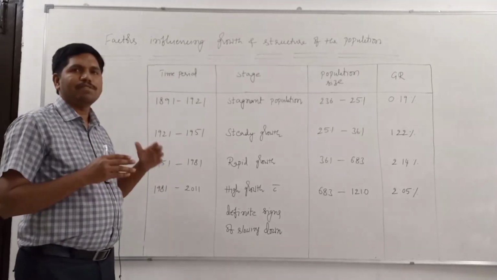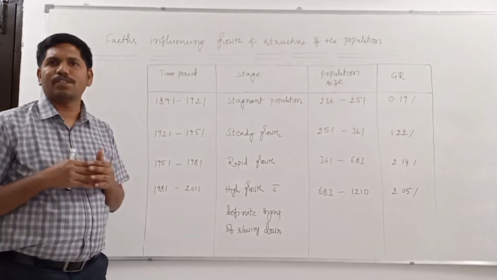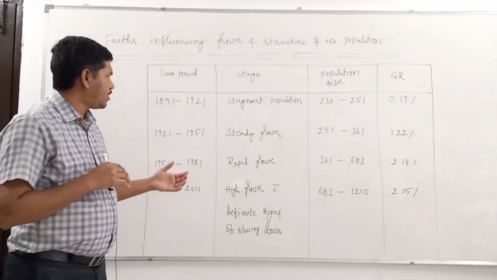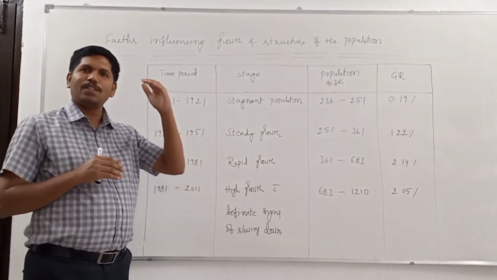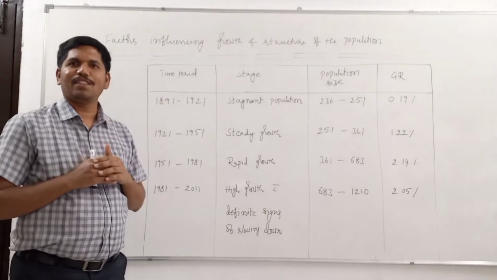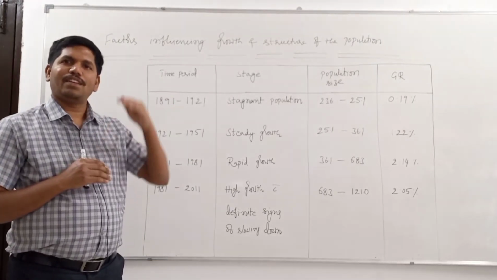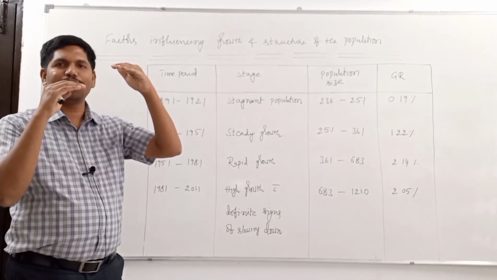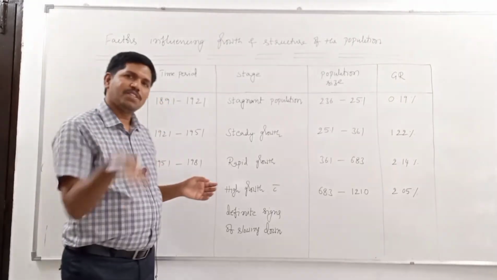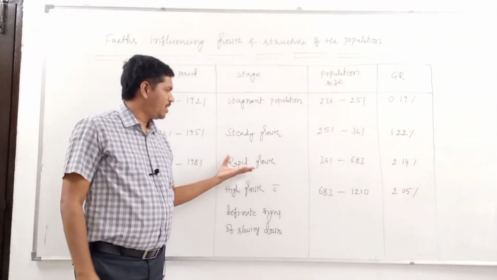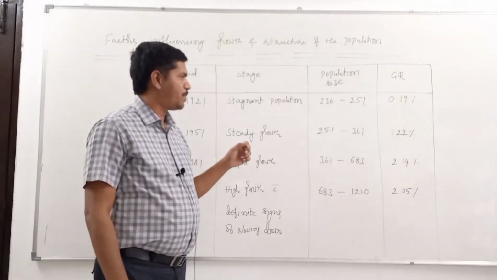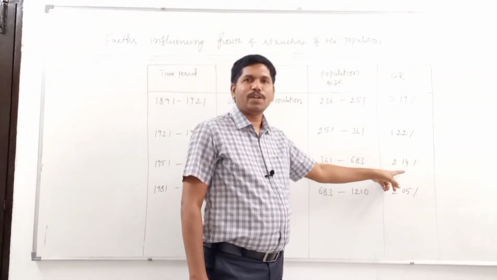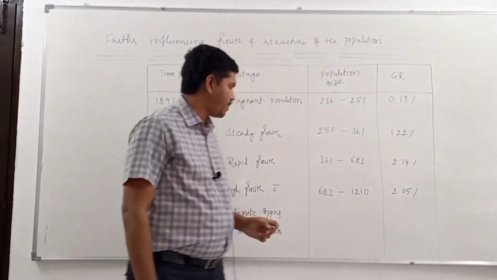Later, after independence, we started implementing a number of welfare measures. That's why the death rate was drastically brought down, but birth rate was maintained at the same level. That's why there was a very high number of children being born, but a lower death rate. That's why the population started increasing. That's why it is called the period of rapid growth. See, from 36 crores to 68 crores. If we consider the compound annual growth rate, it is 2.14%.